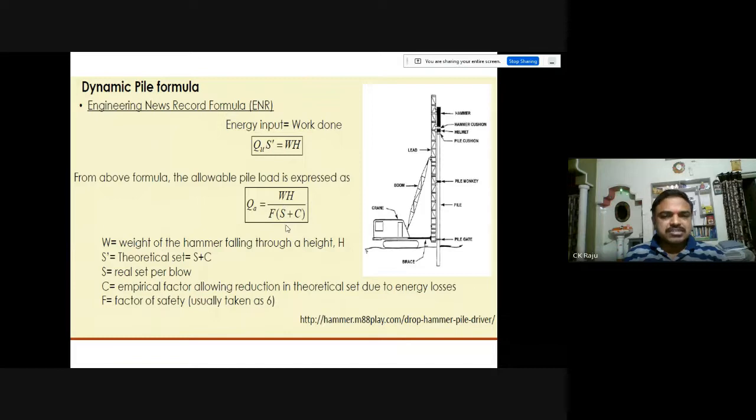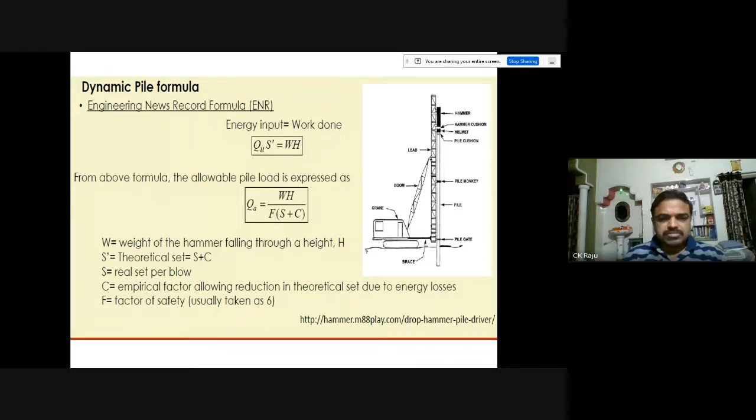S dash is the theoretical set. S is the set per blow, generally taken as the average of the last 5 blows. And C is the empirical factor allowing reduction in theoretical set due to energy losses. We have incorporated C to account for some losses.